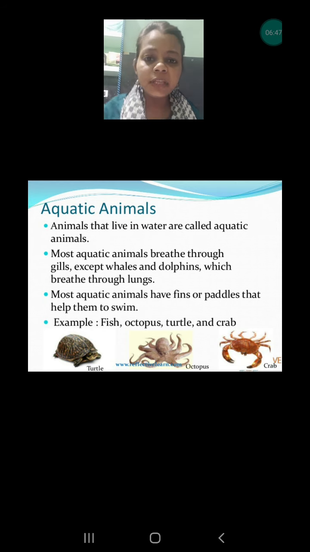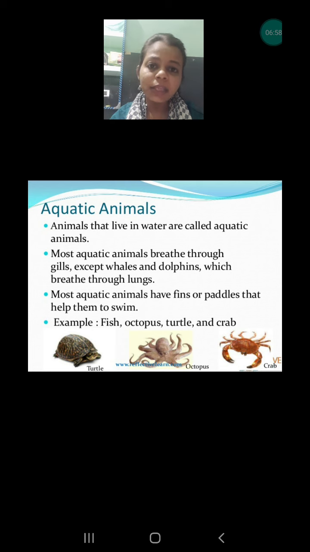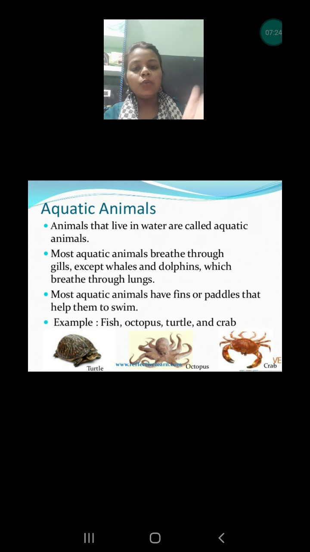But my dear, this is a very easy way to remember. If any aquatic animals are living under the water all the time, they generally have gills. Okay, like fish is having gills, seahorse is having gills, octopus is having gills, because these are living continuously under the water. But some of the animals like whale, okay, and dolphin, they are coming out of the water also sometime. Whale is not coming on the land, but time to time it is coming out of the water.